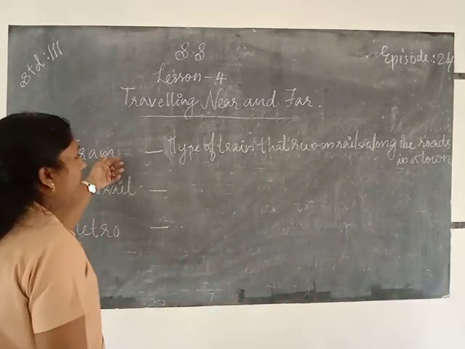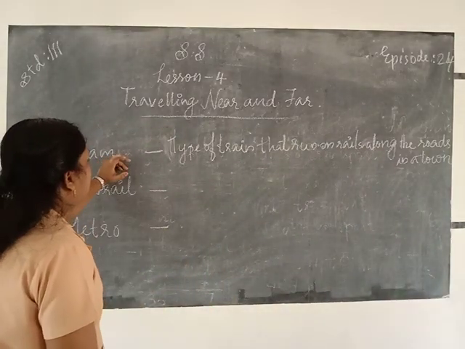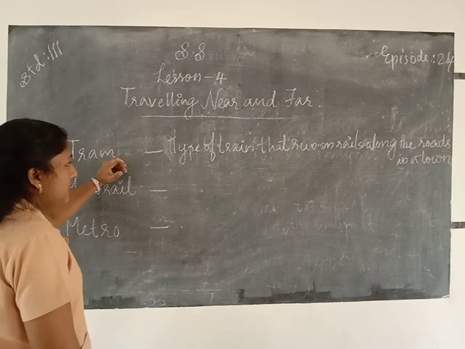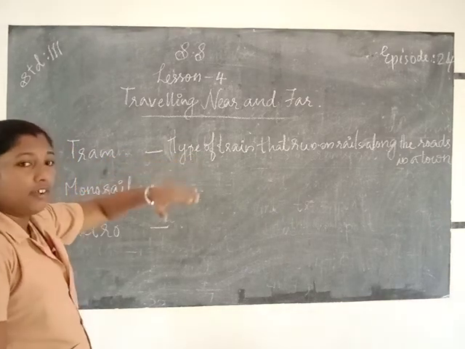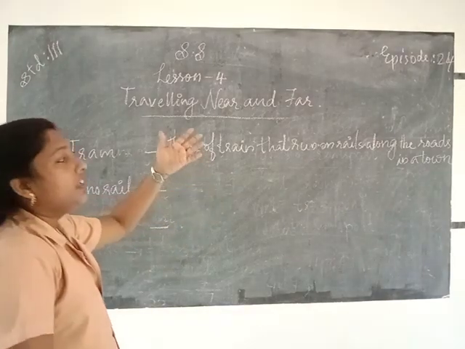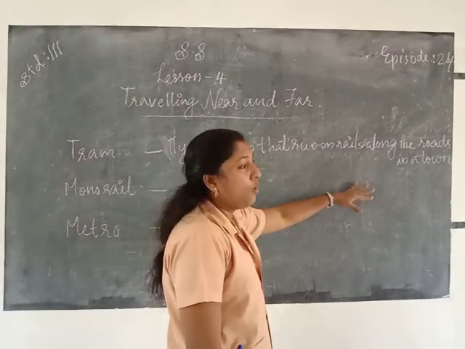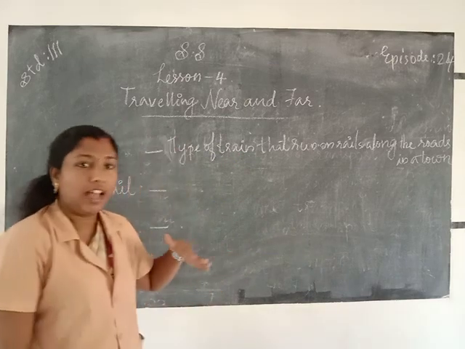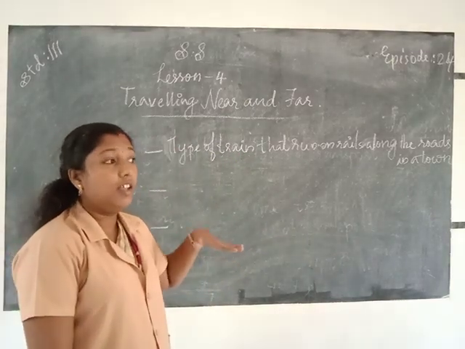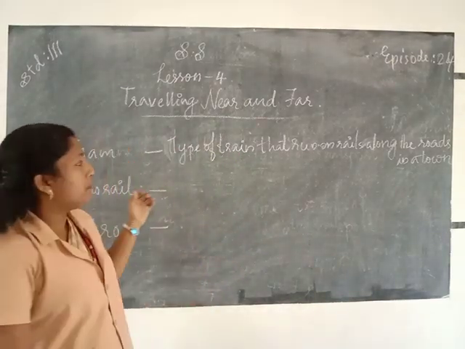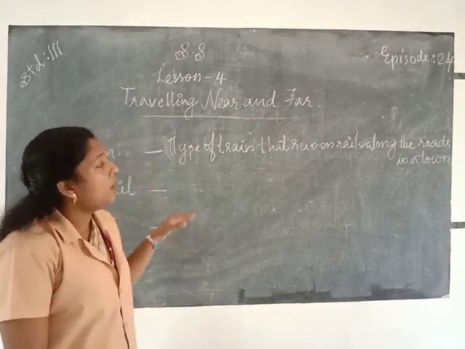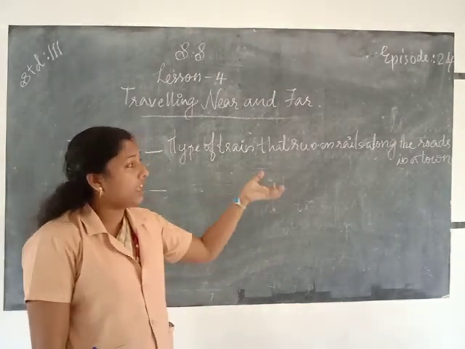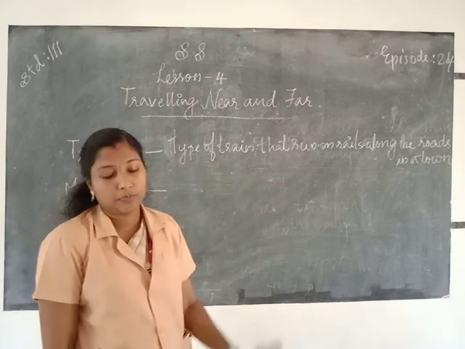Okay, all of you understood about tram. Tram is a rail transport. It's a type of train that runs on rails, but it travels along the roads in a town, like other land vehicles. But it will not travel through the roads; it will run on rails along the roads in a town.